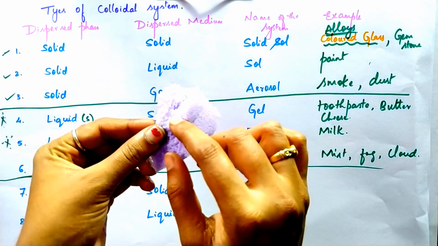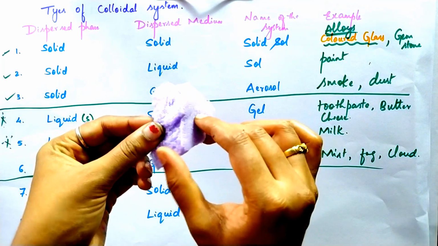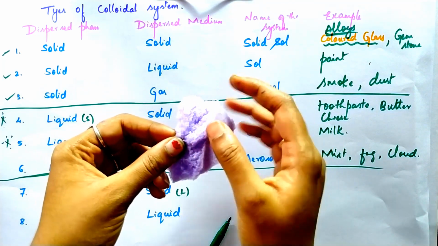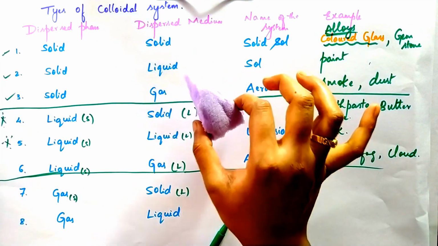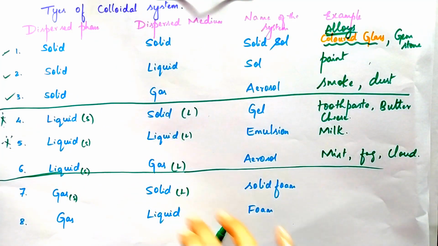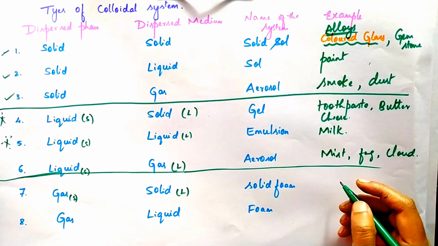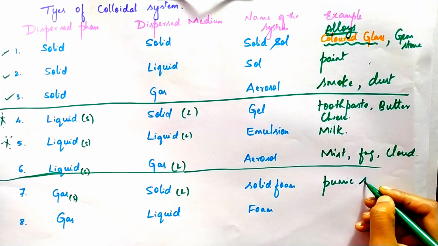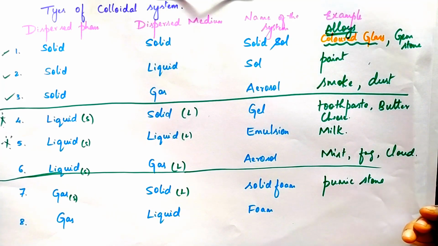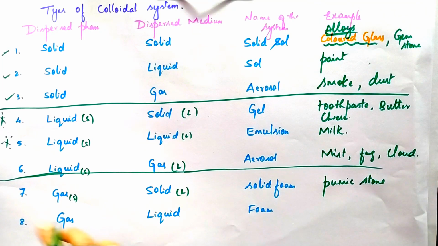There are bubbles in the sponge where the gases are present in the smaller amount. And the solid, which looks like a solid, we take as the larger amount. This is called solid foam. We observe it in sponges or pumice stones. Pumice stone. This is the seventh colloidal system.